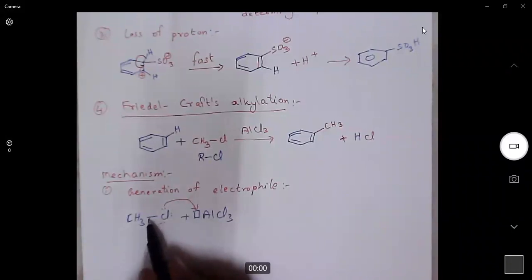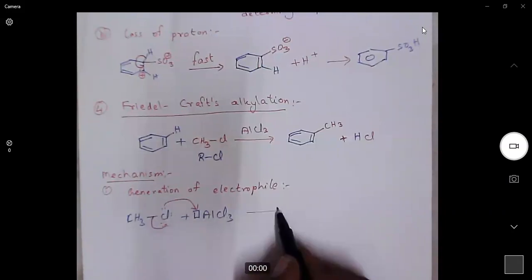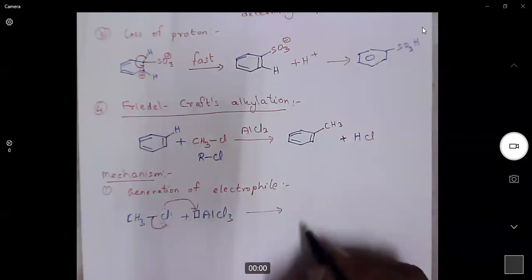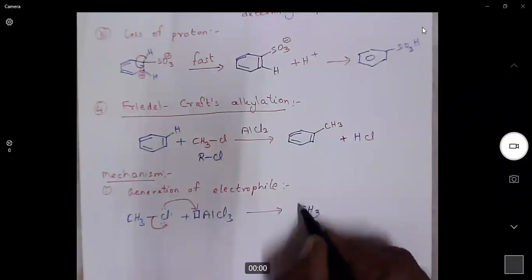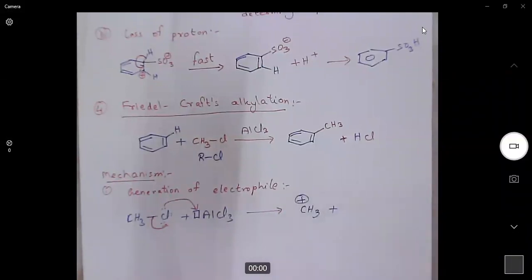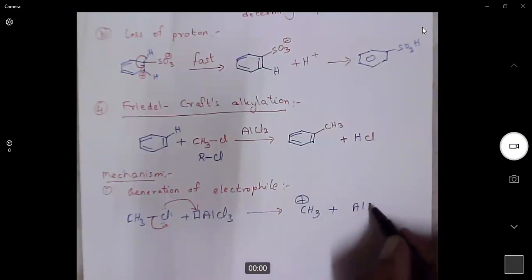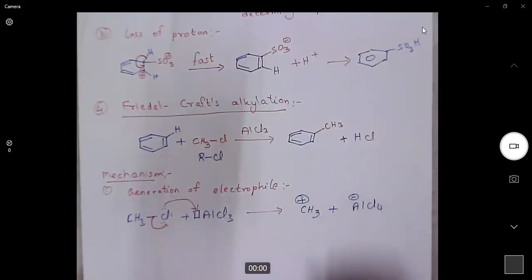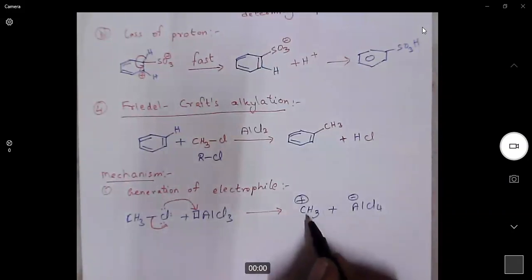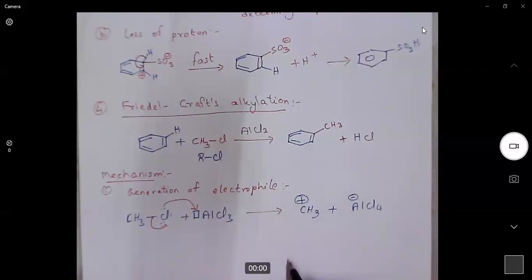Then chlorine will leave the methyl group along with its bond pair. So this bond pair will be polarized towards chlorine, and chlorine will form a bond with AlCl3. As a result, it generates methyl carbocation and AlCl4 minus. So the electrophile generated in a Friedel-Crafts alkylation is methyl carbocation, which is again a positively charged center.